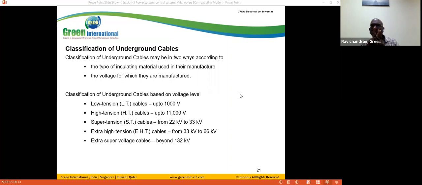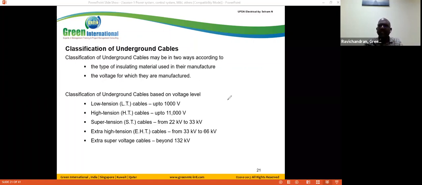Cables are classified into two things: one is the overhead transmission line, another is the underground transmission line. So now we are discussing the underground cables. UG cables are classified depending upon the material and the voltage level.